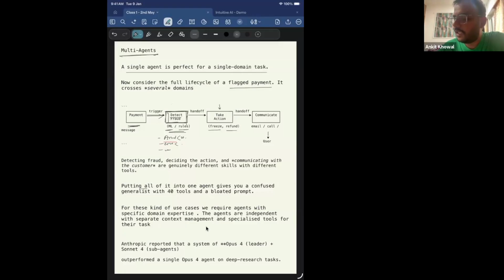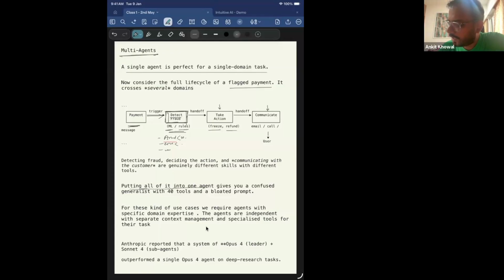Then once this is done, I also need to communicate to the user via email or call that, hey, we detected this thing, or we saw your complaint regarding this thing, and communicate whether a fraud was detected or not, and whether we have taken the appropriate action or not, right? So if you see this whole thing, it's a complex task. If I use a single agent to build this whole workflow, there is a problem. So what is this problem?